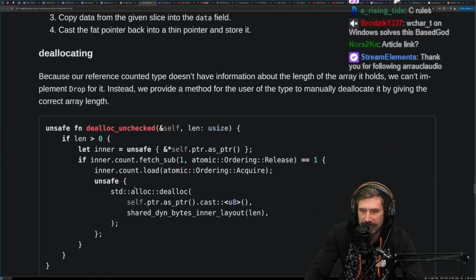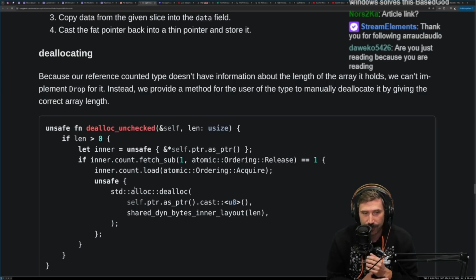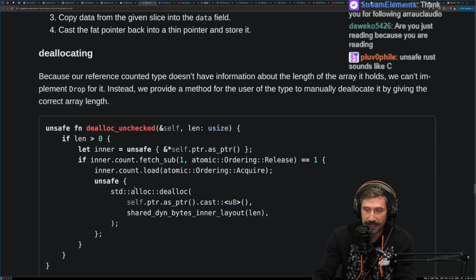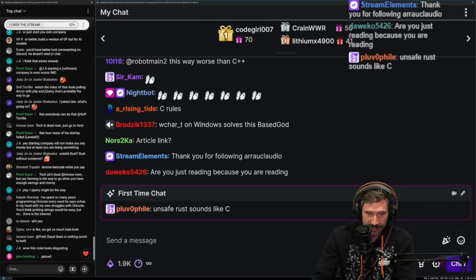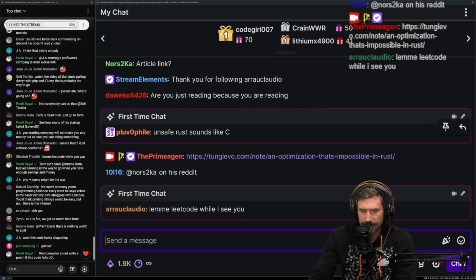Yeah, at this point, I've lost the game with Rust, and I'm only vaguely following what's happening now, but I want to finish it because it's very difficult. Unsafe Rust sounds like C. It's a lot harder than C because you still have to do all the things.